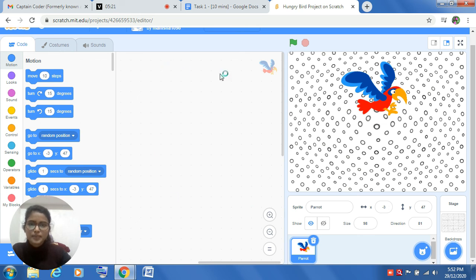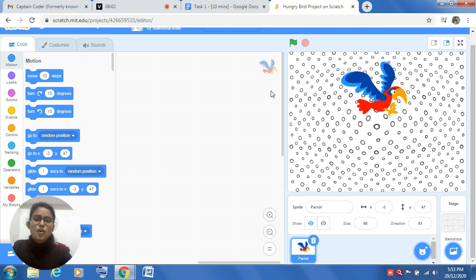This is your scripting area. You know what is scripting? Whenever you write something, that is called script. Stories are called script. Just suppose when you have to make your stories, where would you write it, or where could you instruct this parrot to fly or to walk? This is the area where, using these codes, these simple blocks, you could make this bird fly or walk or anything. Got it? This area is called scripting area.